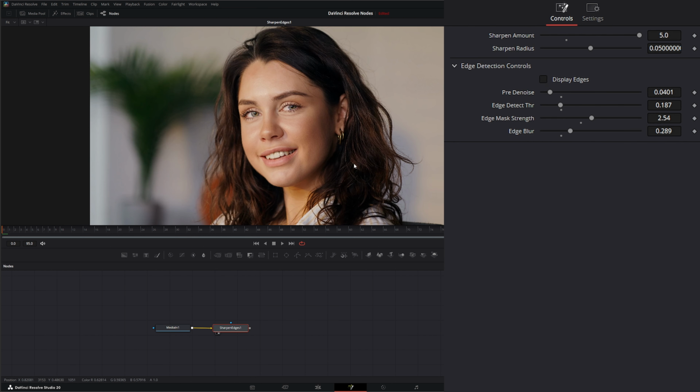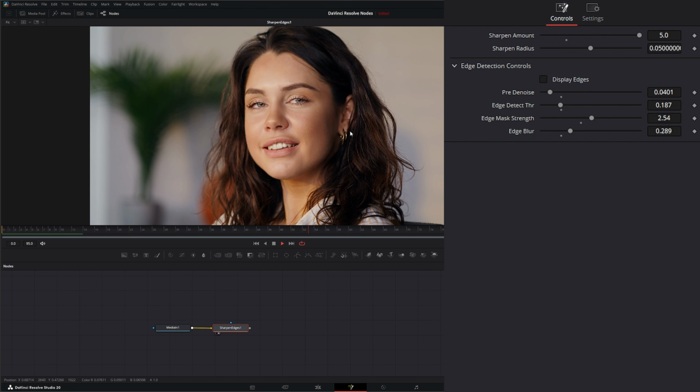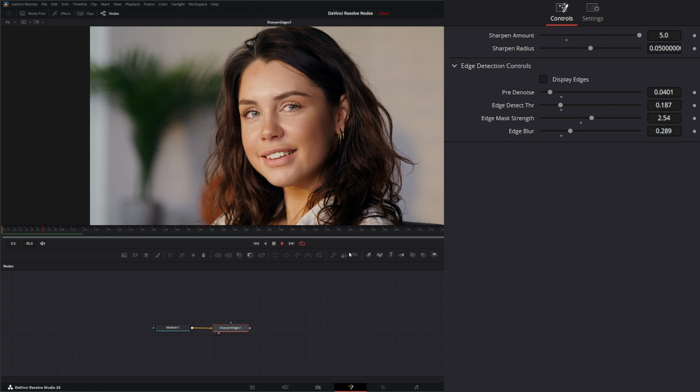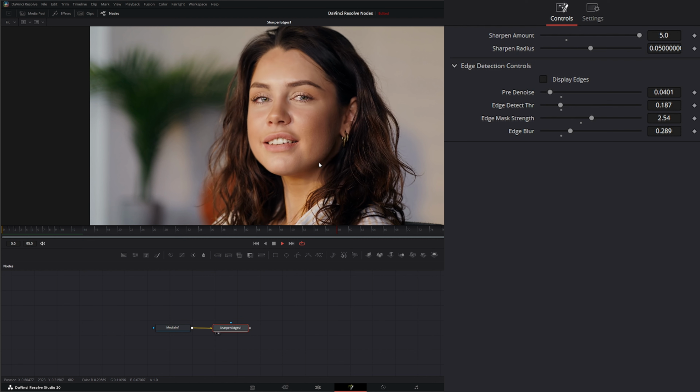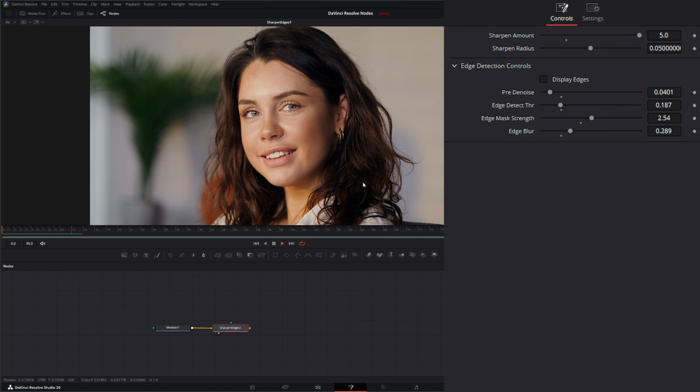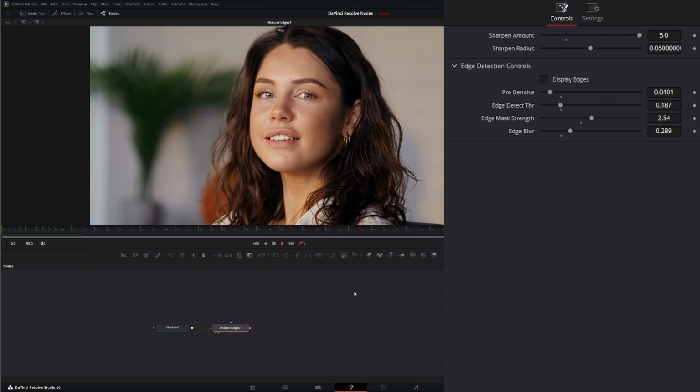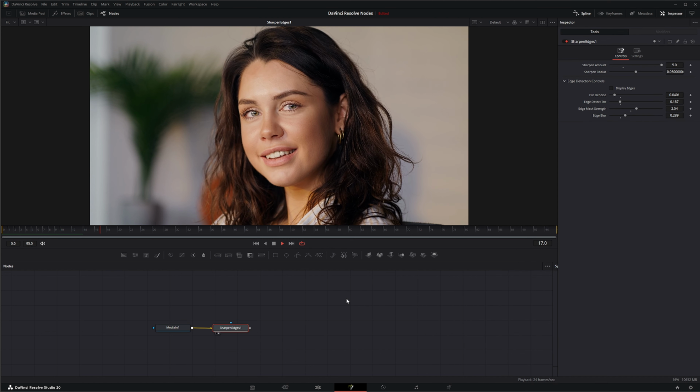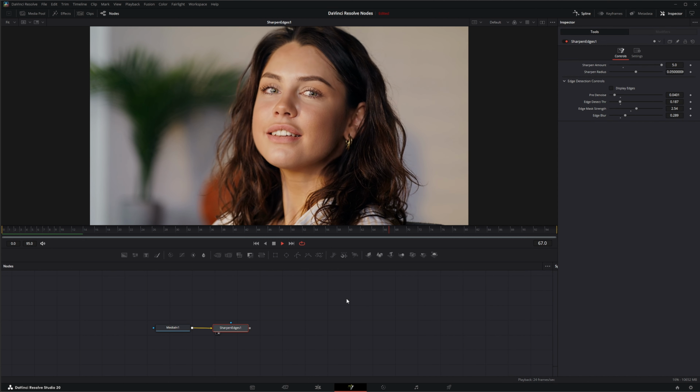So if we turn this off and now we look, we've got almost the same look that we created yesterday with the Sharpen node and the bitmap as a mask to get a little more detail in her hair. So that is the Sharpen Edges node. I will see you in the next node breakdown.